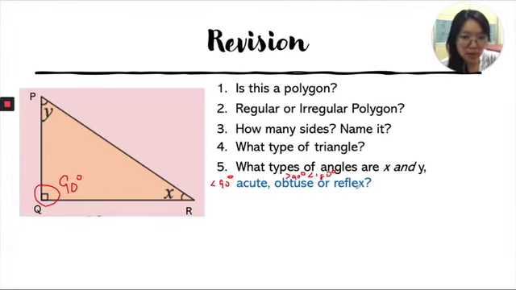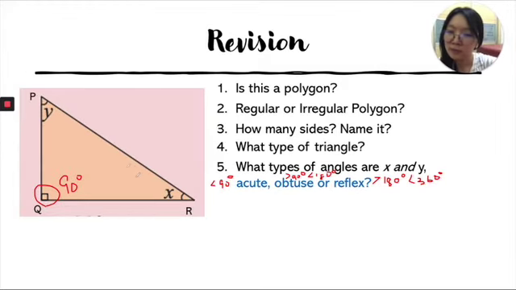And what is reflex? Reflex means more than 180 degrees but lesser than 360 degrees. So what do you think x and y are? I would say x plus y has to be 90 degrees. Therefore, x and y, they are acute angles. Make sense?